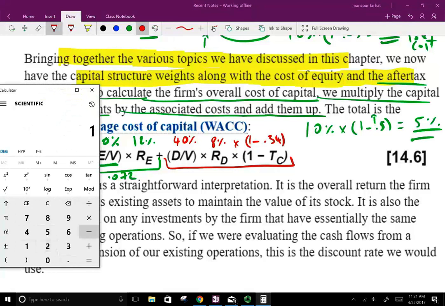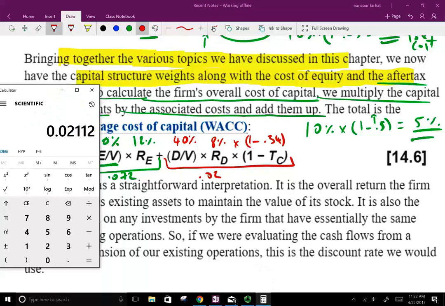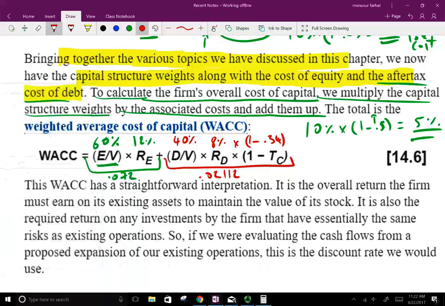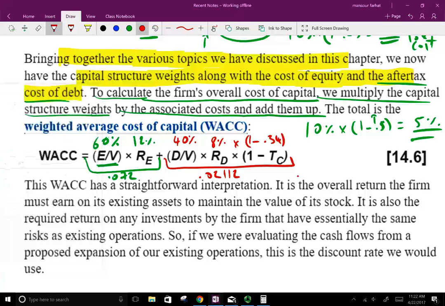So 1 minus 0.34 equals 0.66 times 0.08 is 0.0528, times 0.4, 40%. That's going to give us 0.02112. So if we take this number plus 0.072, it will give us 0.0931. So our weighted average cost of capital is 9.31%.